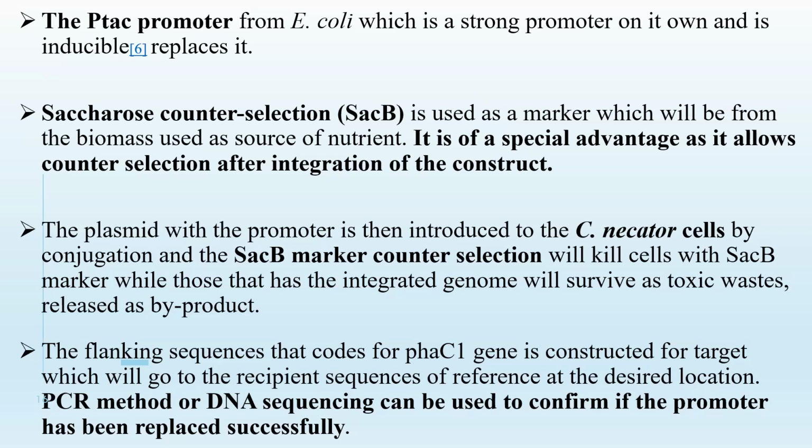We make a flanking sequence which helps us to target the particular gene, the phaC gene that we are trying to construct. It helps us to target it directly so that the plasmid will not go to another location we didn't send it. Then after that, we do our DNA sequencing to also confirm if the promoter has been replaced successfully.